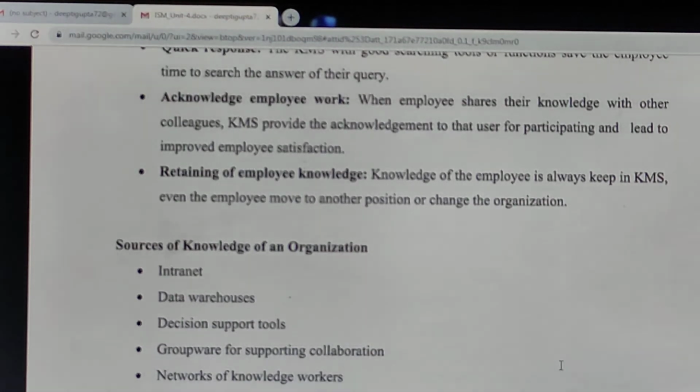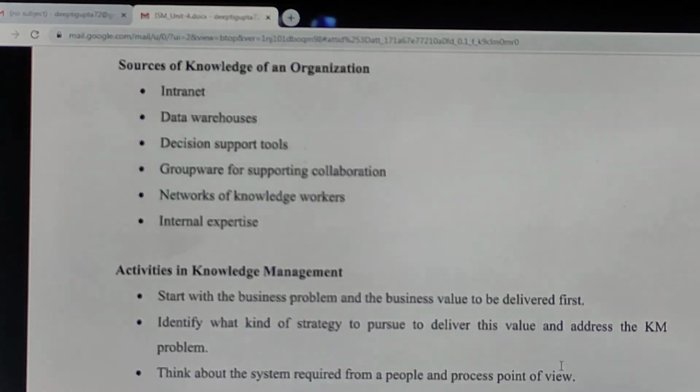The sources of knowledge of an organization can be the internet, a data warehouse, that means the historical data, the DSS, groups, networks, internal expertise, all types of knowledge that can help to solve any type of problem from basic to higher problems. All types of knowledge are stored in the KMS, and KMS can be used at any level of management. Basically the KMS that is used at the highest level of management, we name it as an expert system. So an expert system is also a KMS. So KMS can be used by any type of employee at any level of management.